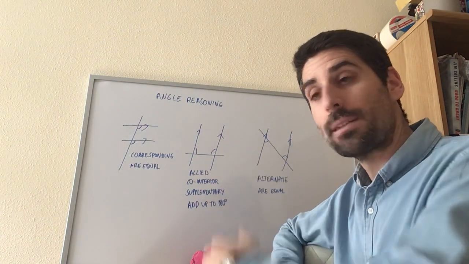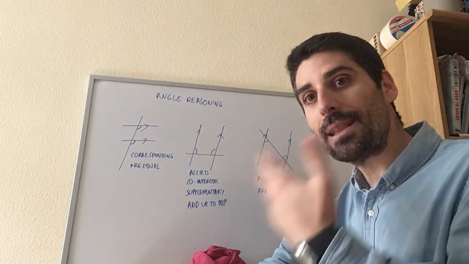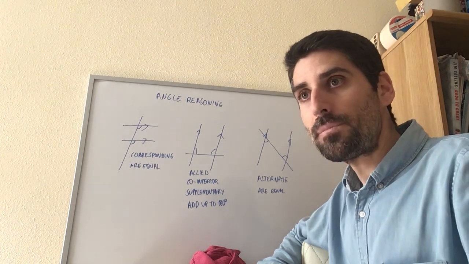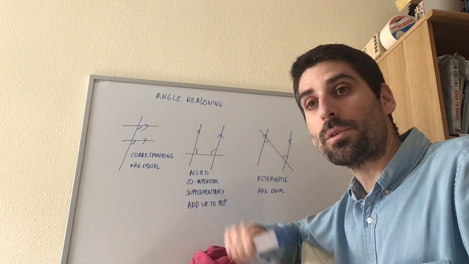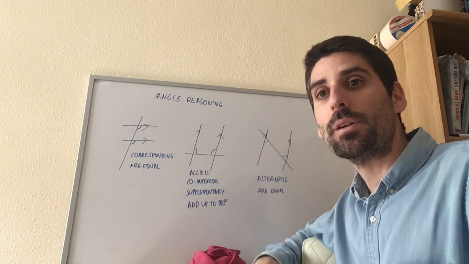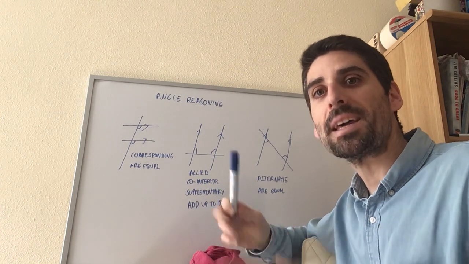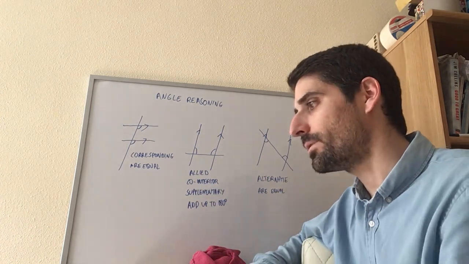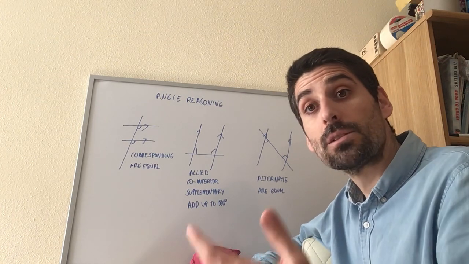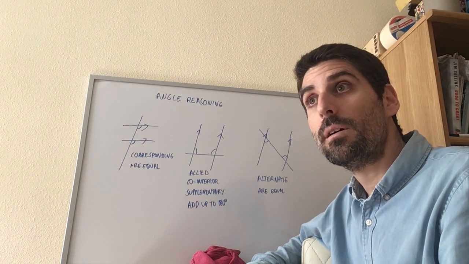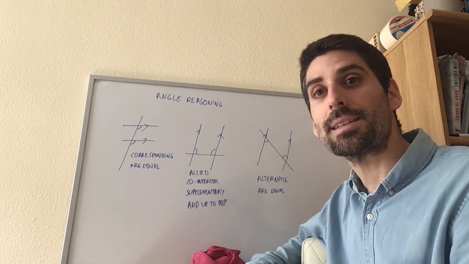So you better take notes, color those in nice and neat, learn to identify them, learn how to spot them, and you just need to learn the names, and that corresponding angles are equal to each other. Alternate angles are also equal to each other, but allied, co-interior or supplementary angles add up to 180 degrees. That's what you need to know. And that is all for today. This is all to do with angles in parallel lines. I hope you've taken notes. I hope you have it nice and neat in your books.